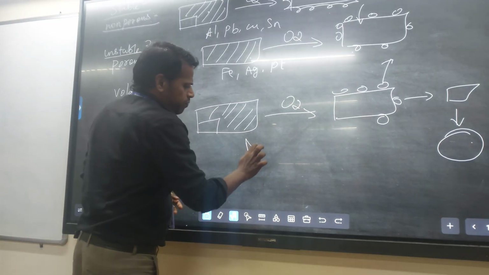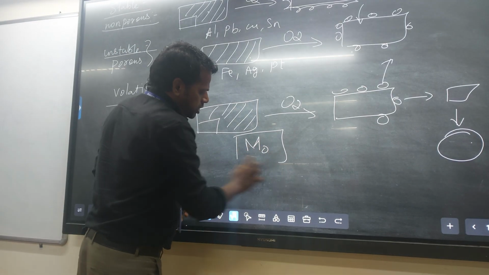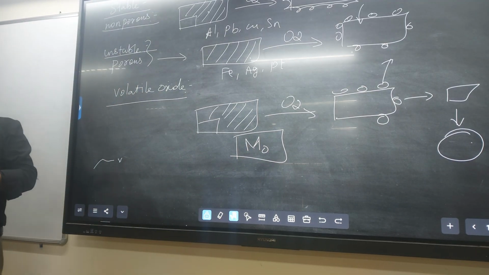Example, molybdenum. Definitely they ask the question, what is a volatile oxide layer, and an example of the metal. Molybdenum oxide is an example of a volatile oxide layer, because molybdenum oxide quickly evaporates in our environment.